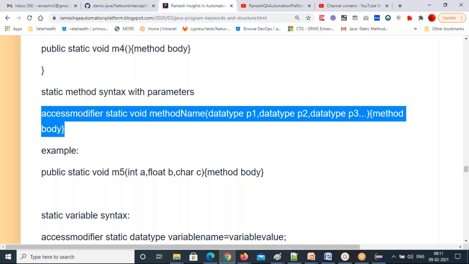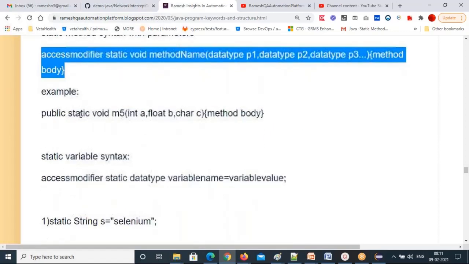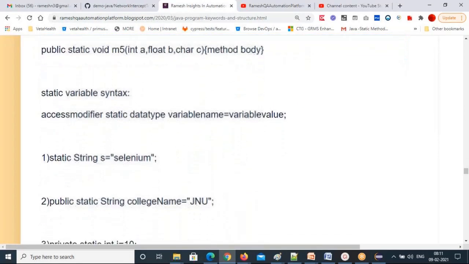I have given the access modifier keywords. If you don't know them, I cannot help again. I repeated all the access modifiers so many times, multiple times.